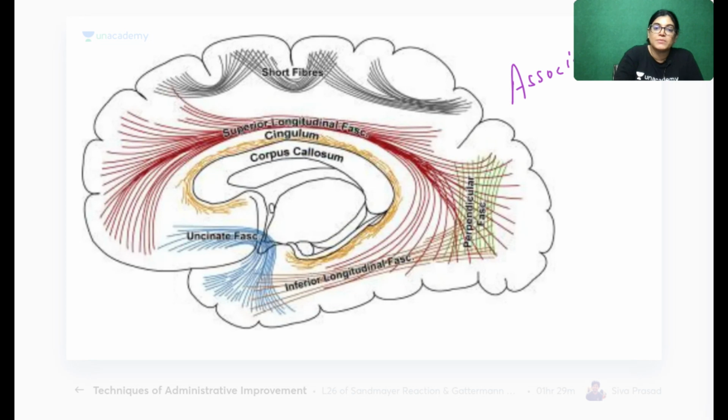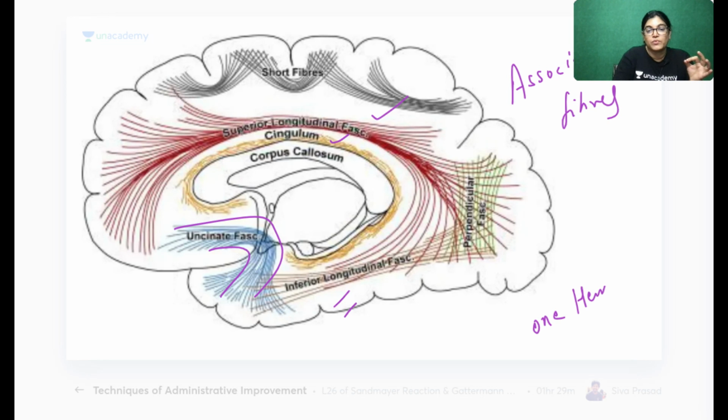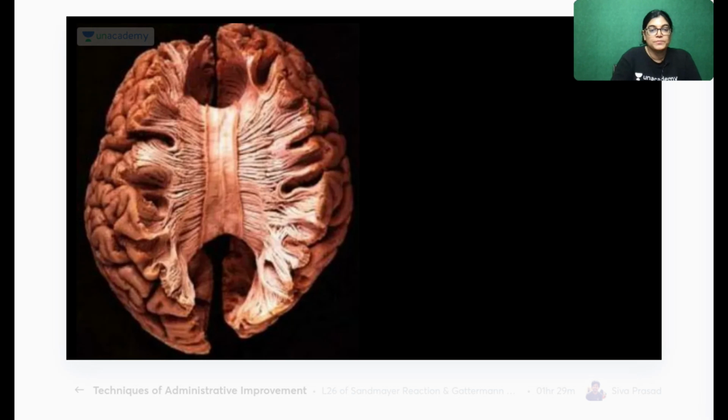What you are seeing in the diagram is association fibers: the superior longitudinal fasciculus, cingulum, uncinate fasciculus, inferior longitudinal fibers. All these fibers shown in this diagram are examples of association fibers connecting the areas of one cerebral hemisphere only, not crossing to the adjacent hemisphere.